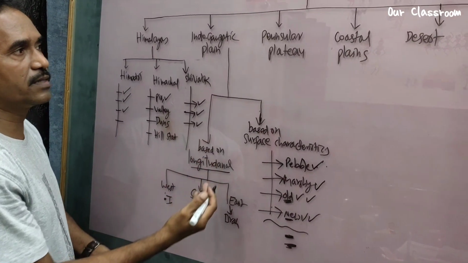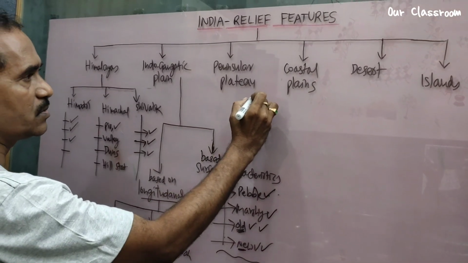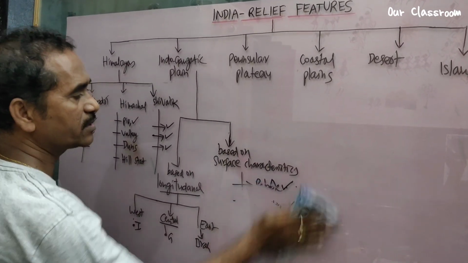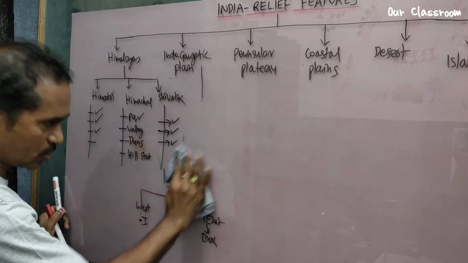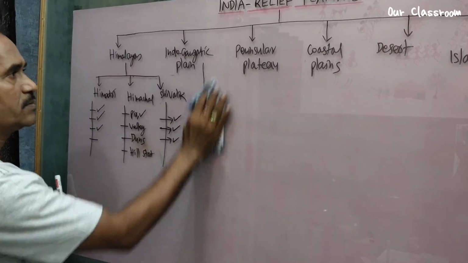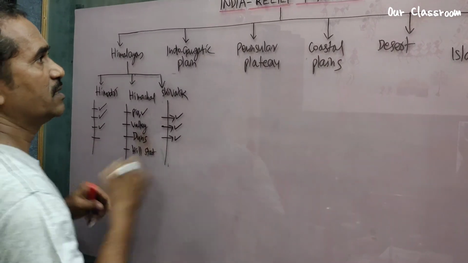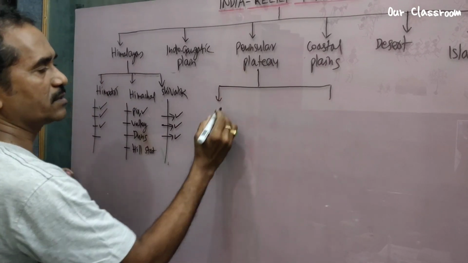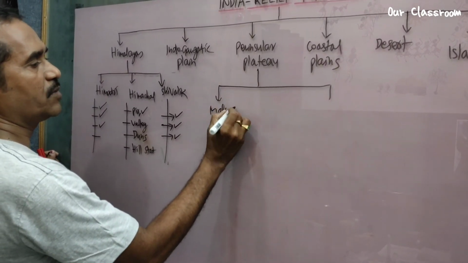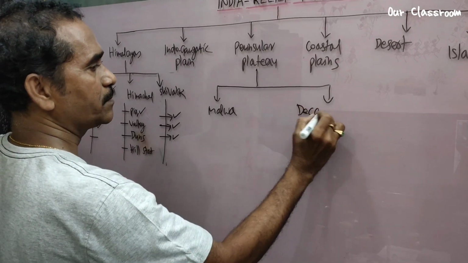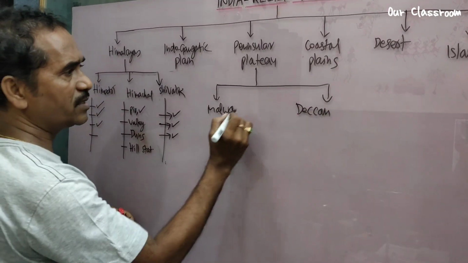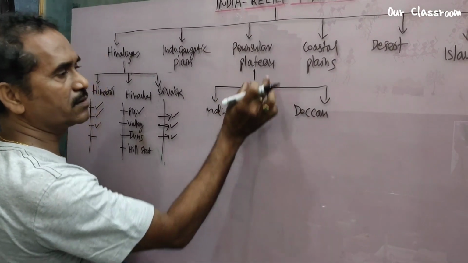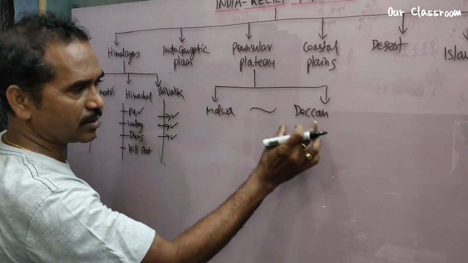Next, move on to the Peninsular Plateau. There is no place here, but you take a large page or two pages and prepare it manually. The Peninsular Plateau we divide into two parts: one is the Malwa Plateau, the other is the Deccan Plateau. The division is the river Narmada. Narmada's north part is Malwa, Narmada's south part is Deccan.